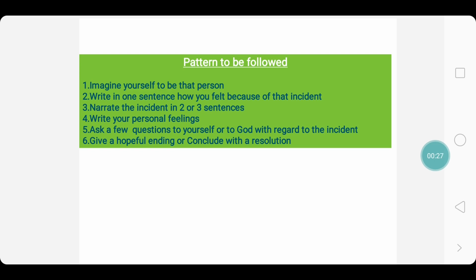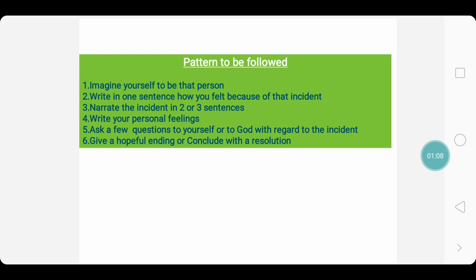In order to write a diary entry, firstly we need to imagine ourselves to be that person. Here, as we are writing the diary entry of Oliver Twist, firstly we need to imagine ourselves as Oliver Twist. Then we need to write how we felt, that is the impact of the incident, in a sentence. Then we narrate the incident. Narrating the incident means telling what happened in detail, in 2 or 3 sentences.